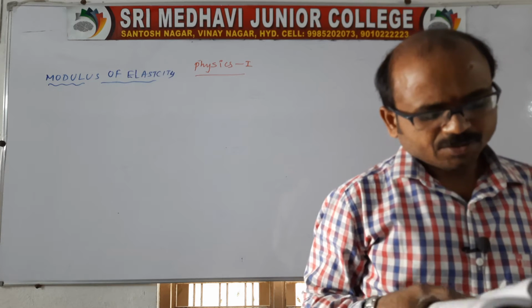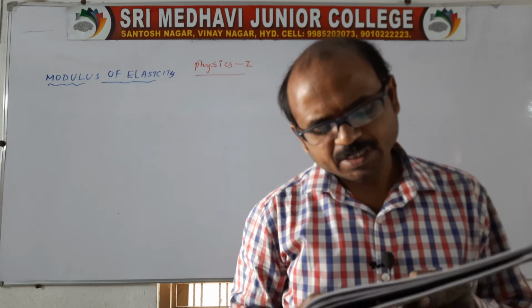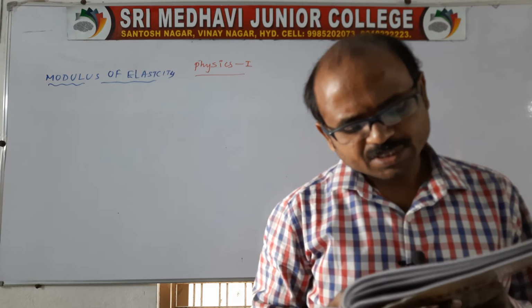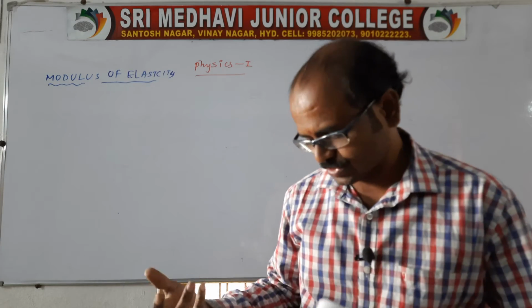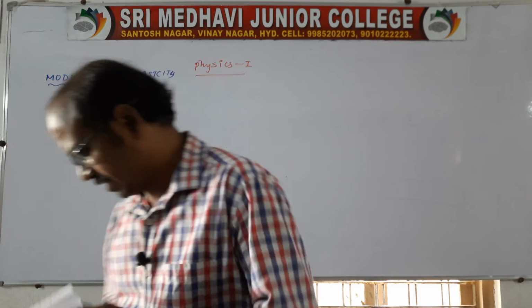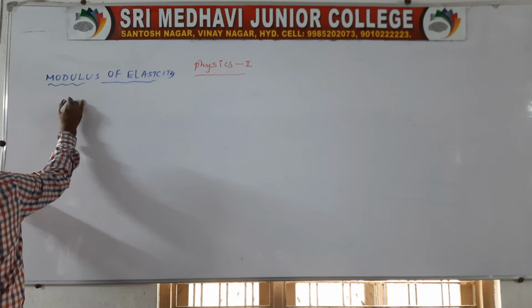Question number 8. Two wires of different material have the same length and area of cross section. What is the ratio of their increase in the length when the forces applied are the same? Of course, everything in the question is given. Write the given data. 8th question, right?